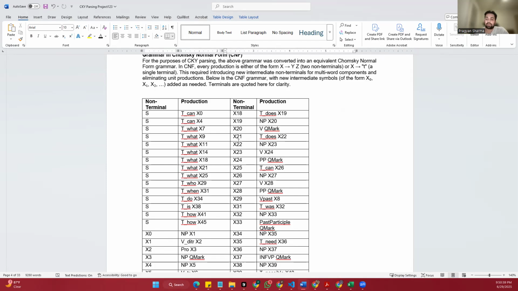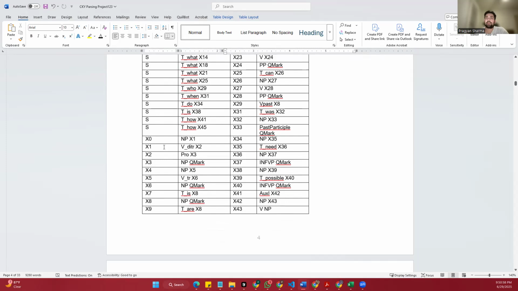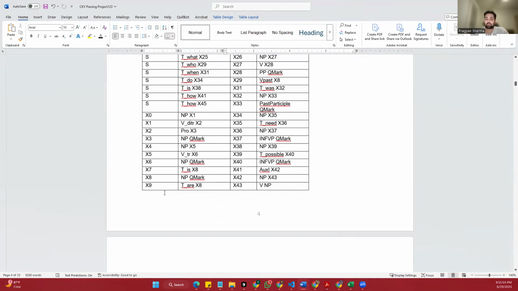a word in quotes. This means we can't have long sentences or mixed types in a single rule, like three or four symbols or a mix of words and categories. Everything has to be broken down into small symbols. To make this work, we introduce new helper symbols like X0, X1, X2, X3, X4, X5, and so on, that help split longer rules into smaller pieces.